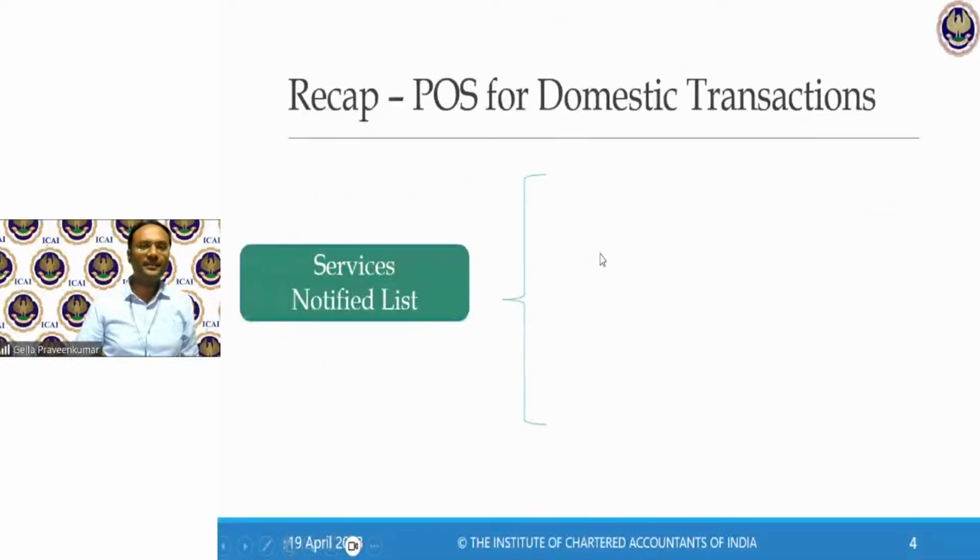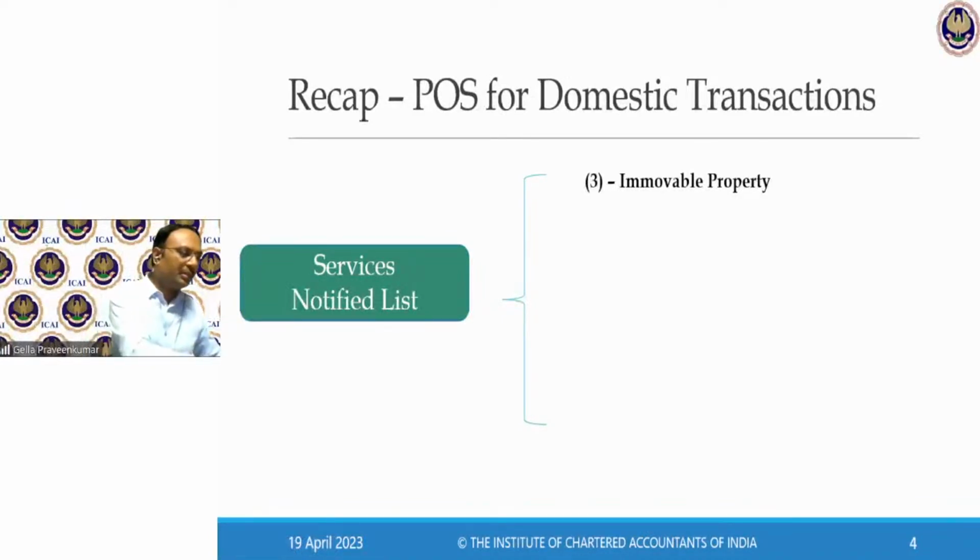Now, coming back to the notified list of services, section 12, subsection 3. In relation to immobile property, they have said that wherever the services are rendered in relation to immobile property, they have given a list of services, like services in relation to architect, design, survey, or engineering services, or related services.